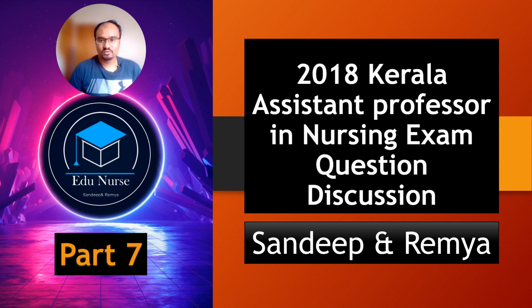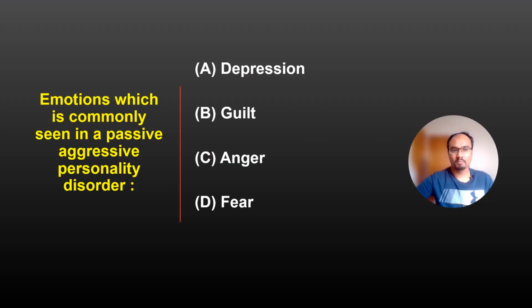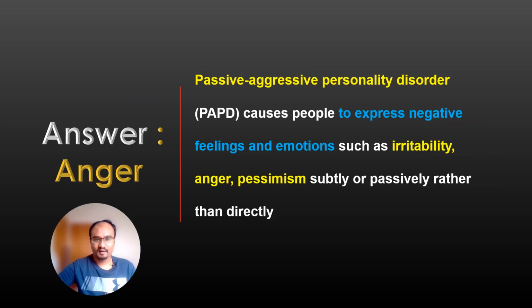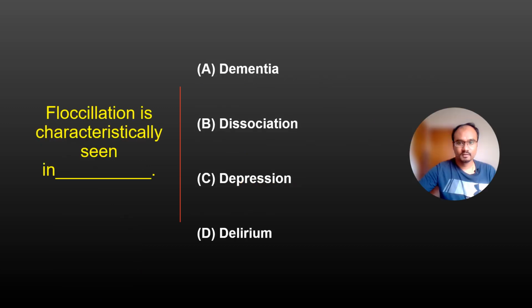So, let's go to the first question for today. Emotions which is commonly seen in a passive aggressive personality disorder is. And the options are depression, guilt, anger, fear. And the correct answer is anger. Passive aggressive personality disorder causes people to express negative feelings and emotions such as irritability, anger, and pessimism subtly or passively rather than directly. Let's go to the next question.